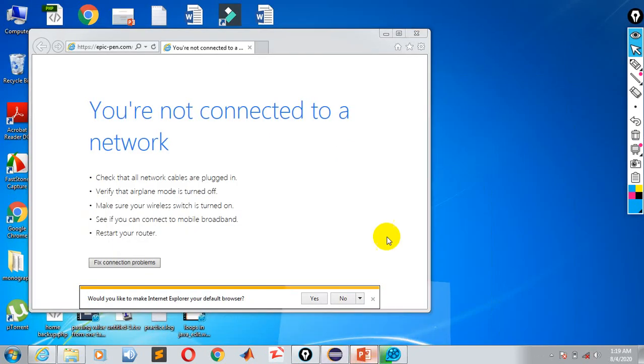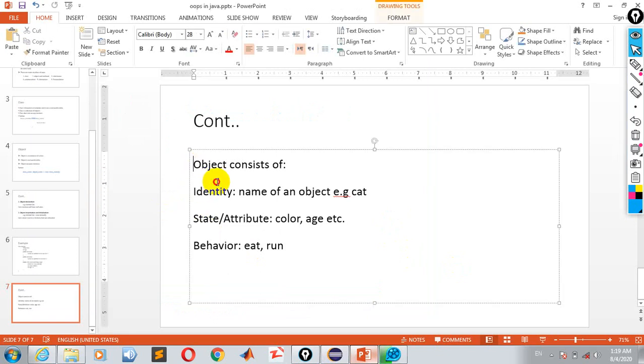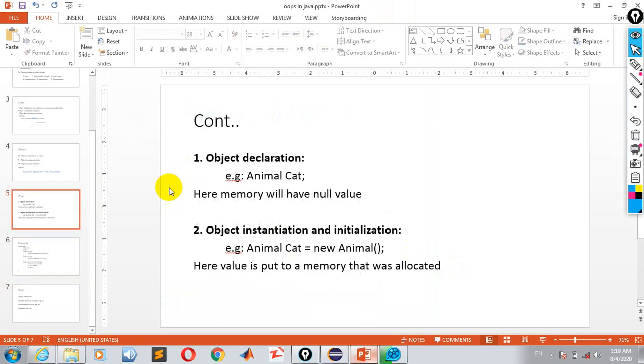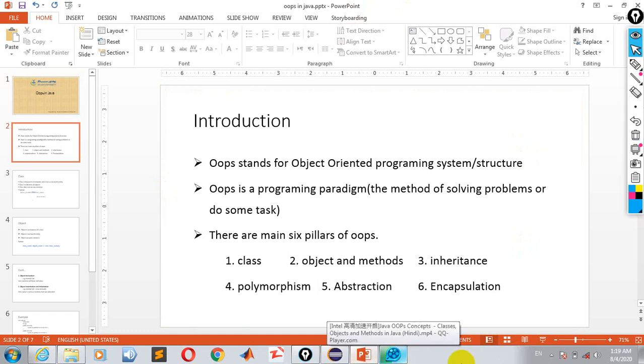Next what we have. So this was the end of this lecture. Inshallah, in the next lecture we will discuss some other properties of class and object, and we will also discuss inheritance. If you have any questions, you can ask them. Okay, so this is for today's lecture.